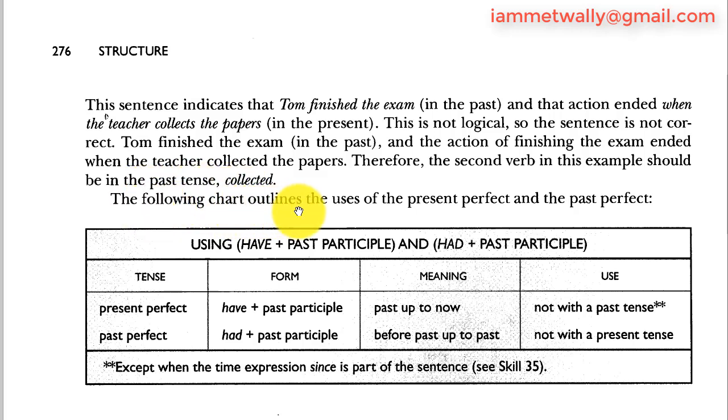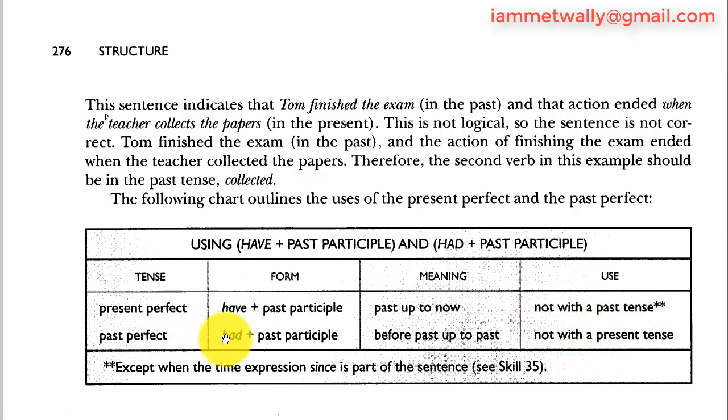The following chart outlines the uses of the present perfect and the past perfect, using have plus past participle and had plus past participle. The present perfect, have plus past participle: the meaning is the past up to now, and the use is not with the past tense.